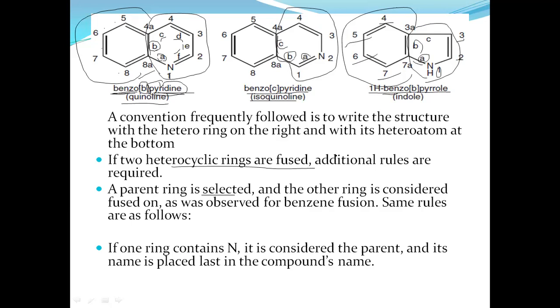The same rule applies where the benzene is fused. But for identification of the parent ring if both rings are heterocyclic and fused together, there are some additional rules apart from the benzo-fused heterocyclics. The ring that contains nitrogen is taken as the parent ring.